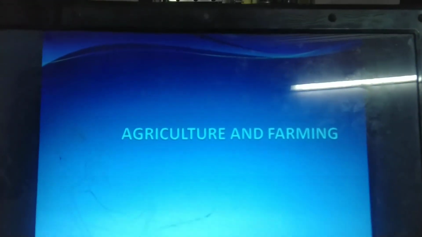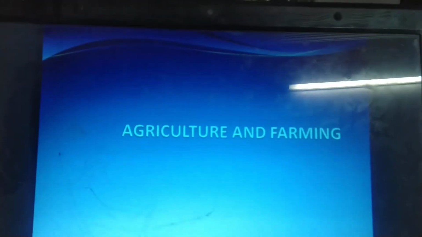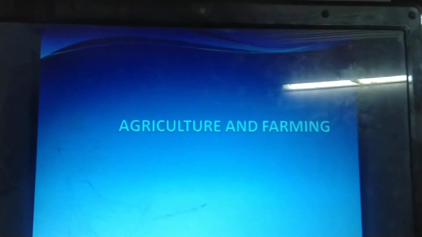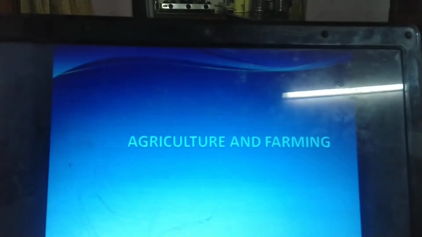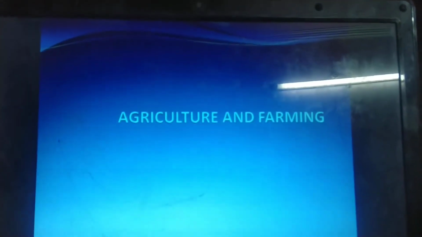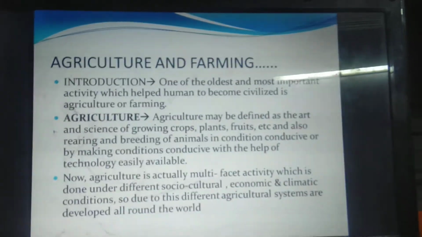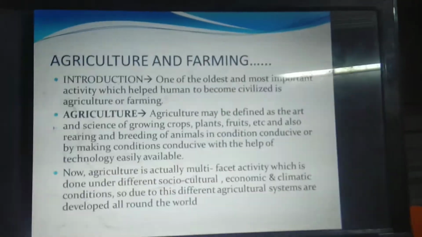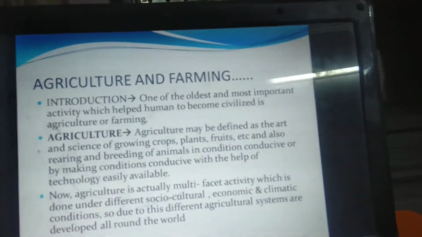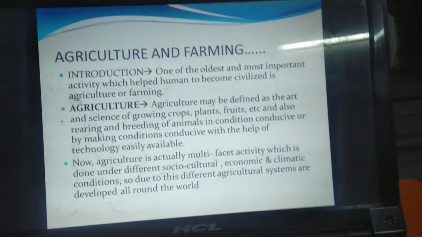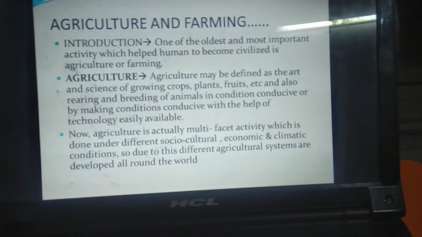Today we are going to understand another activity of human beings which not only transformed human beings into a civilized being but also made sure that humans reach the pinnacle of the life web, and that is known as agriculture and farming. Let's see what it actually is. One of the oldest and most important economic activities of man, which made sure that man becomes a civilized being.